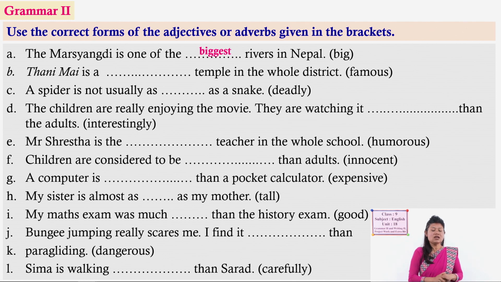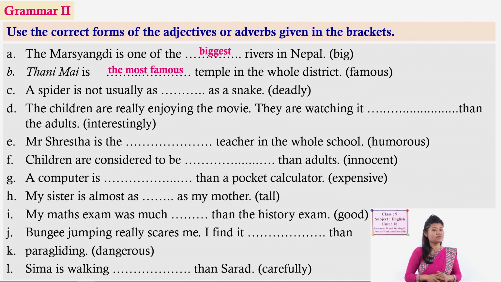Okay, very good. Number B, Thanimai is a temple in the whole district. Look here again, whole district. We are going to compare it with other temples of the whole district. So, yes, your guess is correct, but there is a slight mistake in your question. If there is a, then we cannot use the superlative degree. So, you have to remove that a. Thanimai is, then you omit a and write down the most famous.